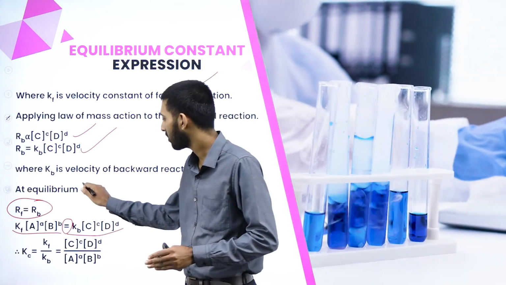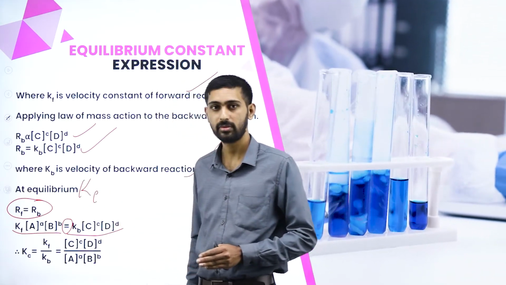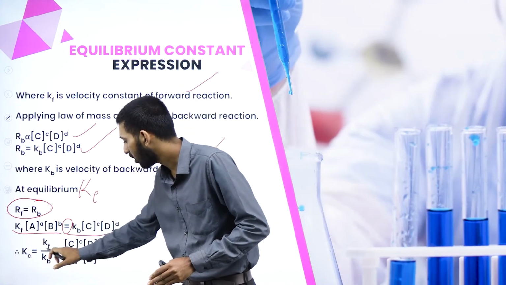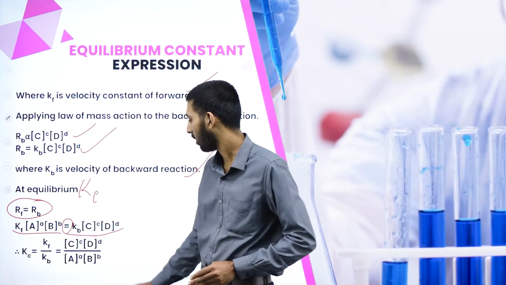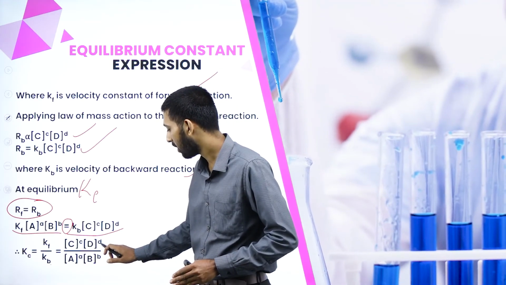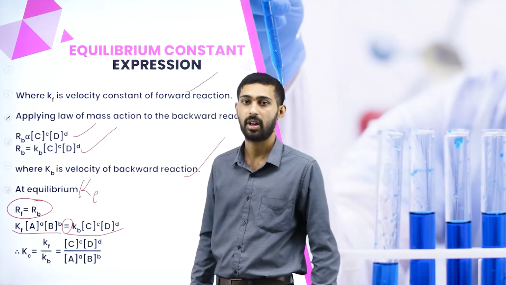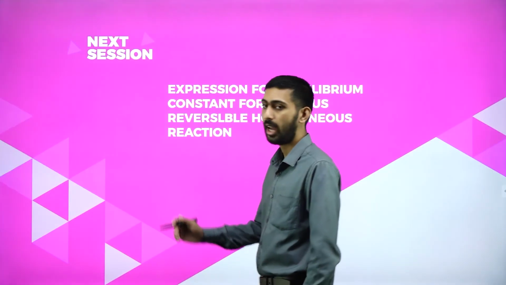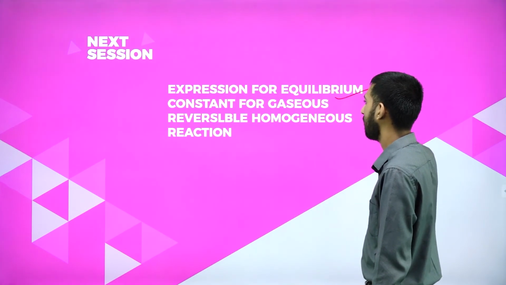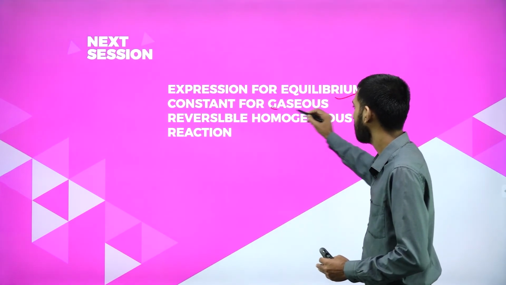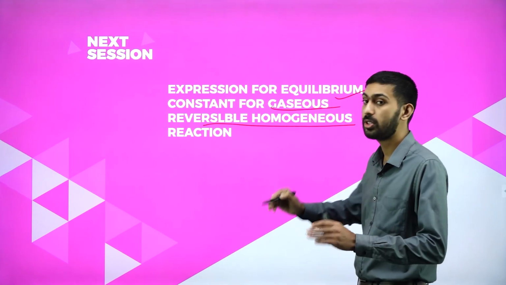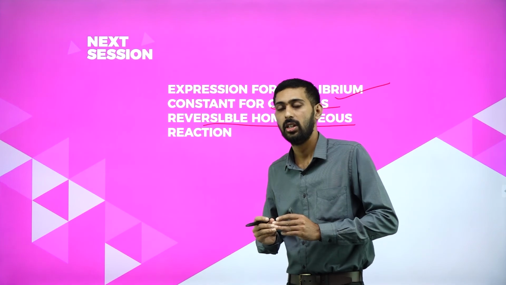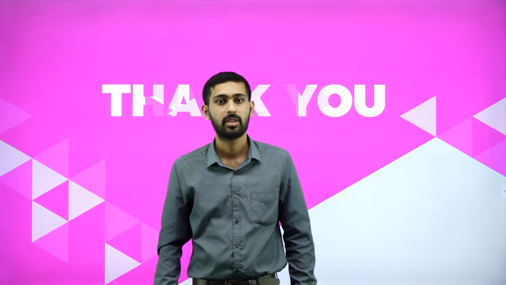The equilibrium constant is always Kc. So Kc is equal to Kf divided by Kb, which is the concentration of products divided by the concentration of reactants. This is the expression for the equilibrium constant. In the next session, I will be studying the expression of the equilibrium constant for gaseous, reversible, homogeneous reactions. This is about this session. Thank you.